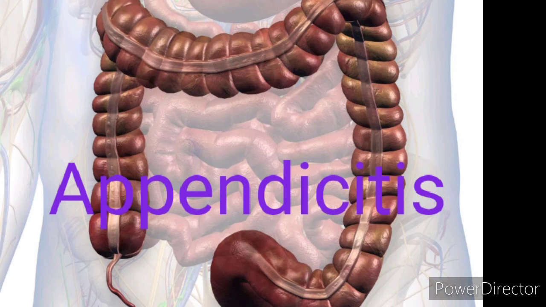The inflammation of the appendix is called appendicitis. So what is appendicitis? The inflammation of the appendix is called appendicitis. The treatment involves the removal of the appendix by surgery. If the treatment is delayed, the appendix may rupture and result in infection of the abdomen, that is called peritonitis. It's a 2-mark question. So what is peritonitis? If the appendix is ruptured, it causes infection of the abdomen, that is called peritonitis.